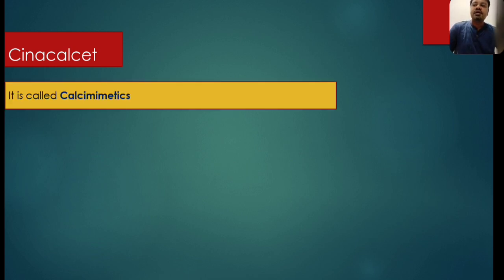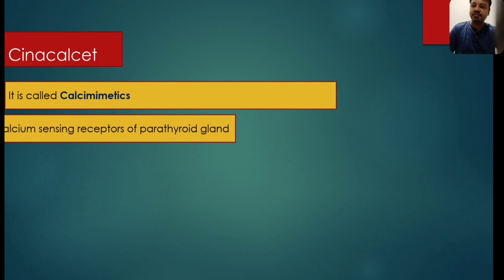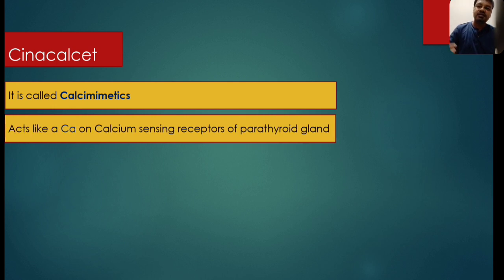Cinacalcet is a different group of drug known as calcimimetic. Calcimimetic means they mimic calcium. That means they bind to the calcium sensing receptor on the parathyroid gland and prevent the release of parathyroid hormone. The parathyroid gland feels that the calcium level is high or normal and parathyroid hormone is not released.